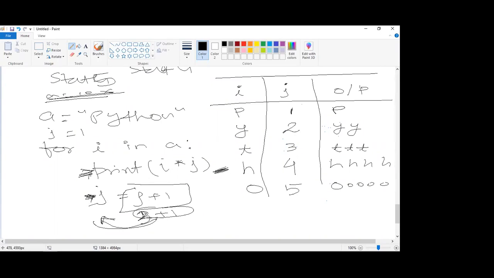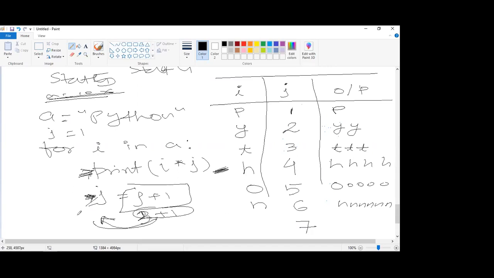J will be now what? J is 5 plus 1, 6. The new value of J is 6. 6 is written here. Now come back to the loop. I will become what? The last element, N. So N into 6: 1, 2, 3, 4, 5, 6 times printed. Once it is done, it will come here and increment J. J has now become 7. Okay. And after this, it will come back to this loop. But after N, there is no such element. So it will come out of the loop. It will not execute anything.